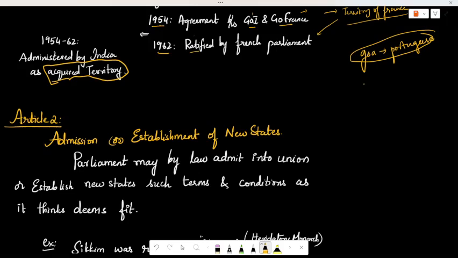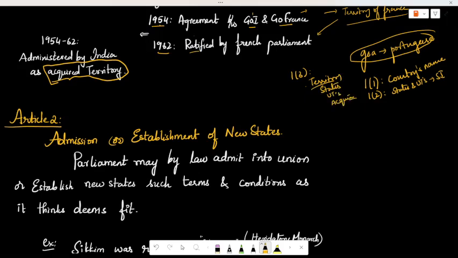Summarizing the first article of the Indian Constitution: Article 1 Clause 1 speaks about the country's name. Article 1 Clause 2 speaks about the names of states and union territories, which should be written in Schedule 1. Article 1 Clause 3 speaks about the types of territories: states, union territories, and acquired territories. In this, we have seen the example of Pondicherry.